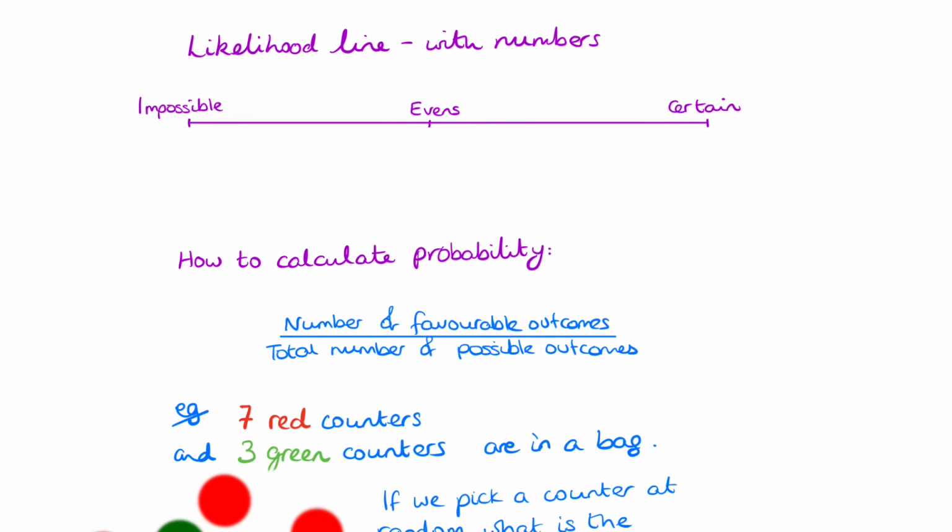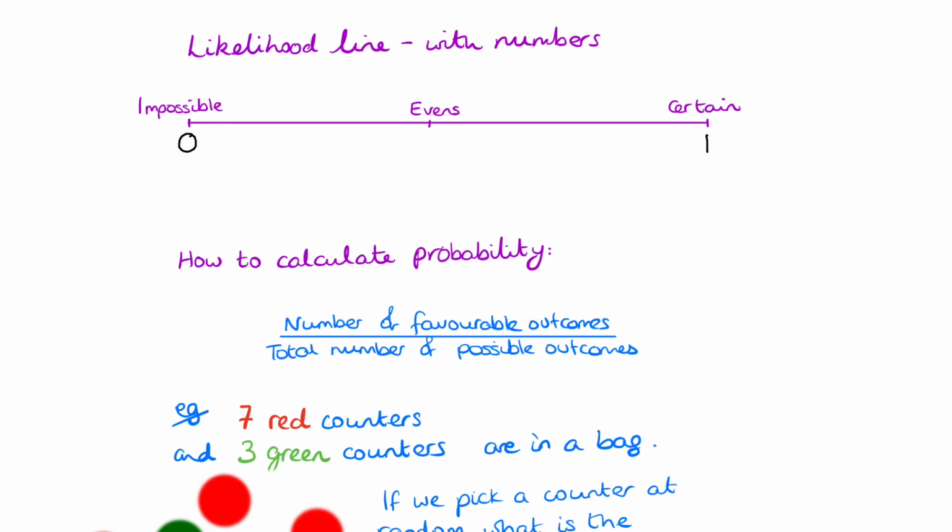Okay, so what we can do now is put numbers onto our likelihood line. Making this a little bit more mathematical now. If something is impossible, we say the probability of it happening is 0. Okay, there is 0 chance of it happening. So that's impossible. And certain, we use the number 1. So if something has a probability of 1, it means it will definitely happen.